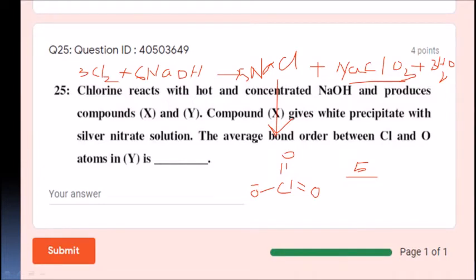The negative charge is going to be moved among these 3 oxygens. So 5 bonds are there, 1, 2, 3, 4, 5. 5 by 3 gives 1.67, the correct answer, students. You can write 1.66 or 1.67. Yes, 1.67 is the correct answer.